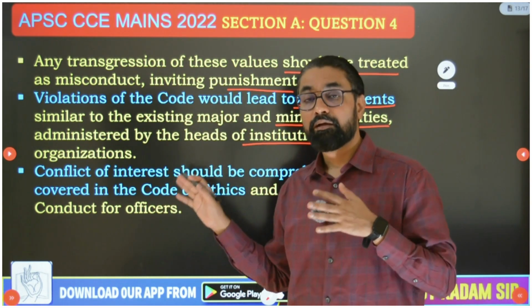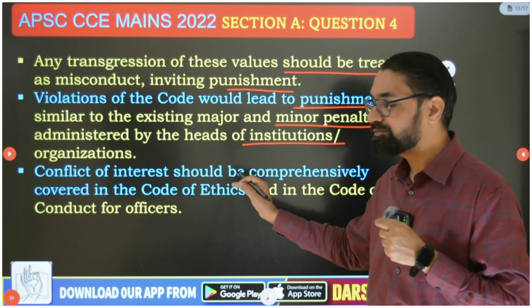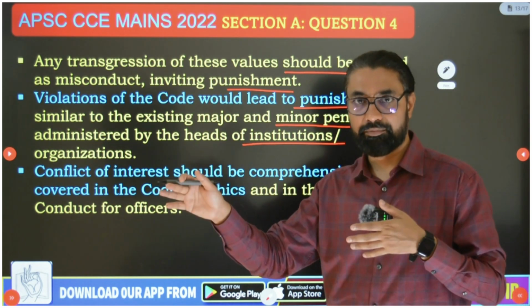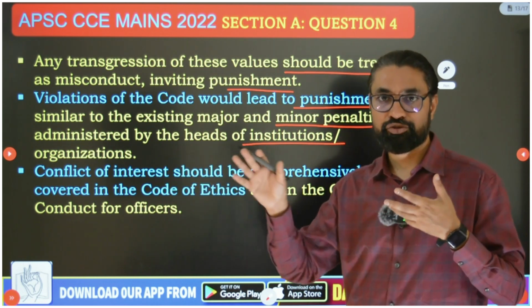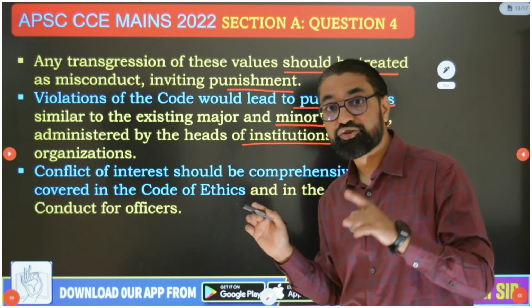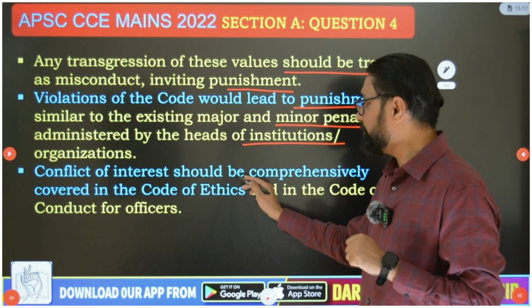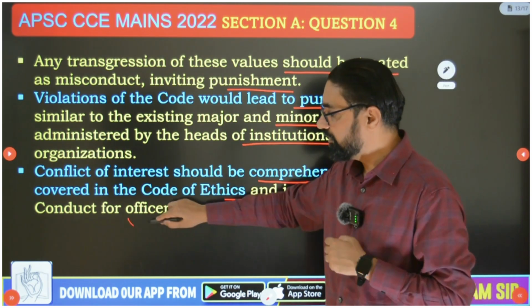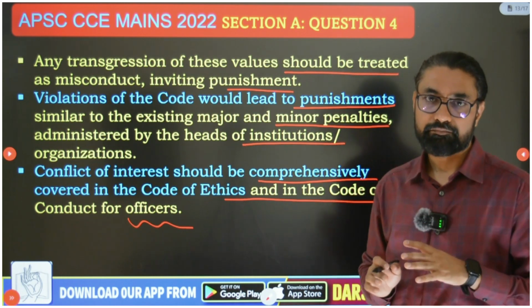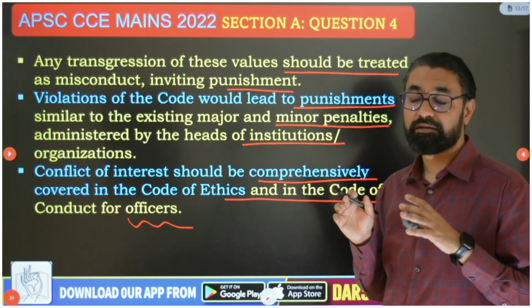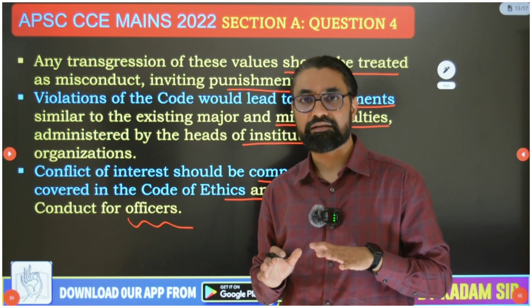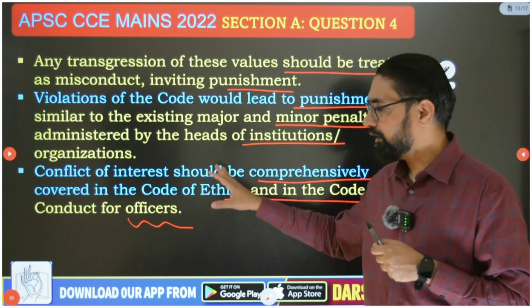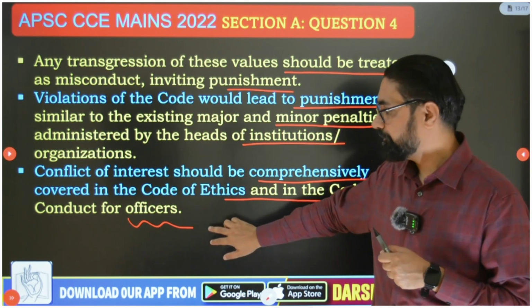But here I will just add this point, that one of the recommendations of the ARC was that in the code of ethics policy and code of conduct policy that the government should bring, conflict of interest should be separately handled. So conflict of interest should be comprehensively covered in the code of ethics and in the code of conduct for officers. This conflict of interest is getting mismanaged tremendously, and so it has to be very strictly defined and regulated comprehensively in the new law.